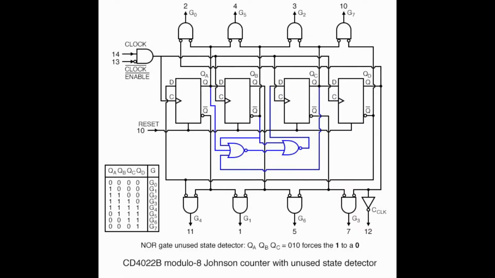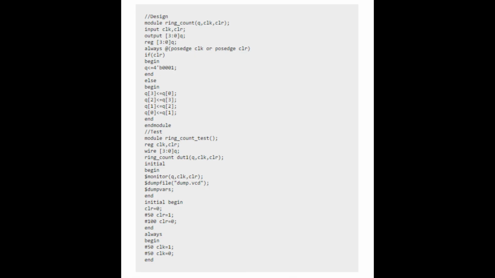Ring counter. Ring counter is the most straightforward shift register counter. It is also called the one-hot counter. It is clear from the logic diagram that Q output of each stage connects to D input of the next stage. Here the output Q0 of LSB is linking back to the input D3 of MSB FF. Here is the design and test bench.